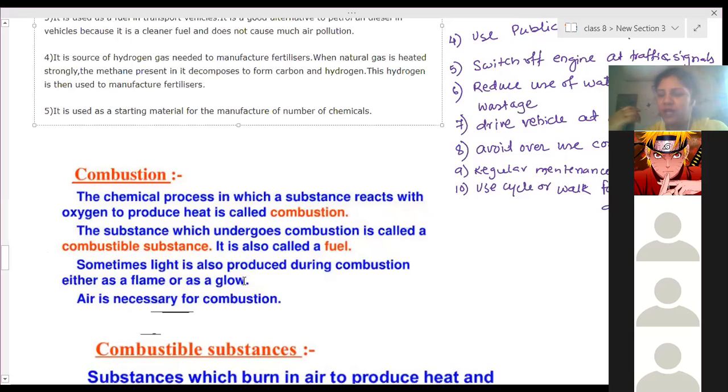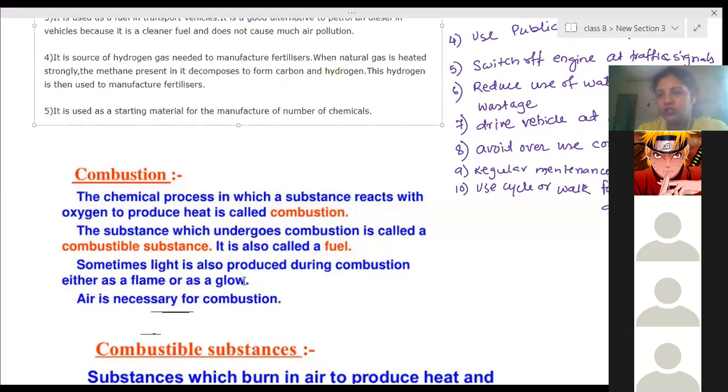Have you seen the burning of magnesium ribbon? Yes, ma'am. When we keep it over the flame of a candle or a spirit lamp, after some time it will start glowing and producing a white dazzling flame. That is also combining with atmospheric oxygen. So magnesium combines with oxygen and forms magnesium oxide.